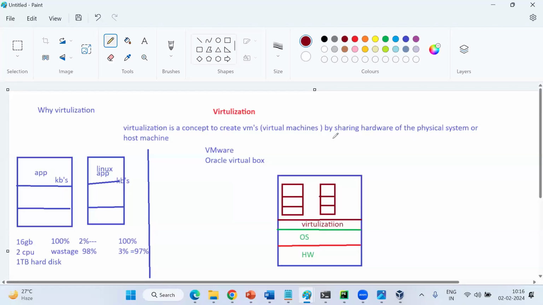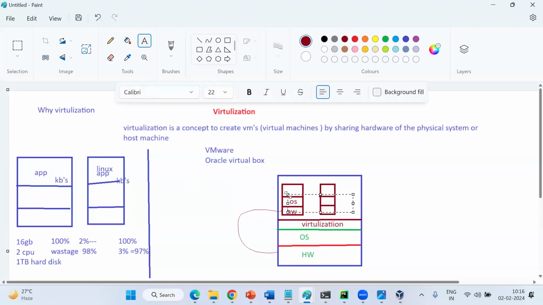In this case, the host machine is my laptop. My laptop hardware is being taken for this machine's hardware, right or not? The point number one is sharing the hardware. Second layer is what?